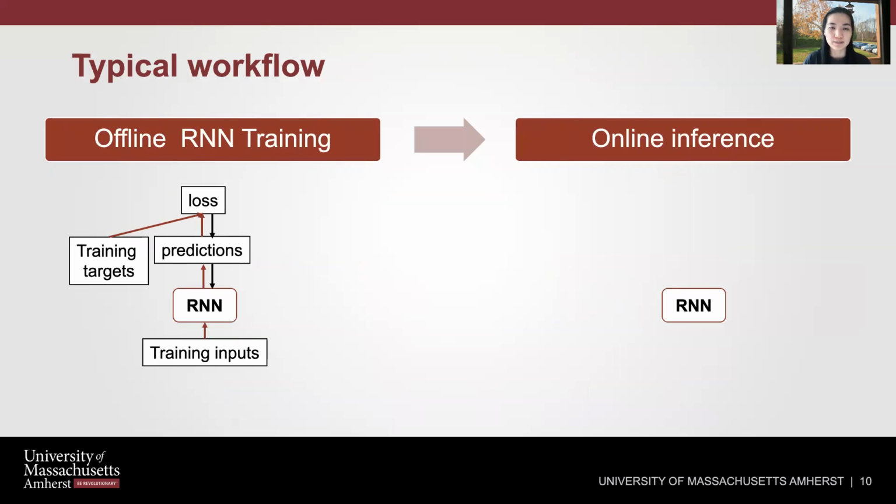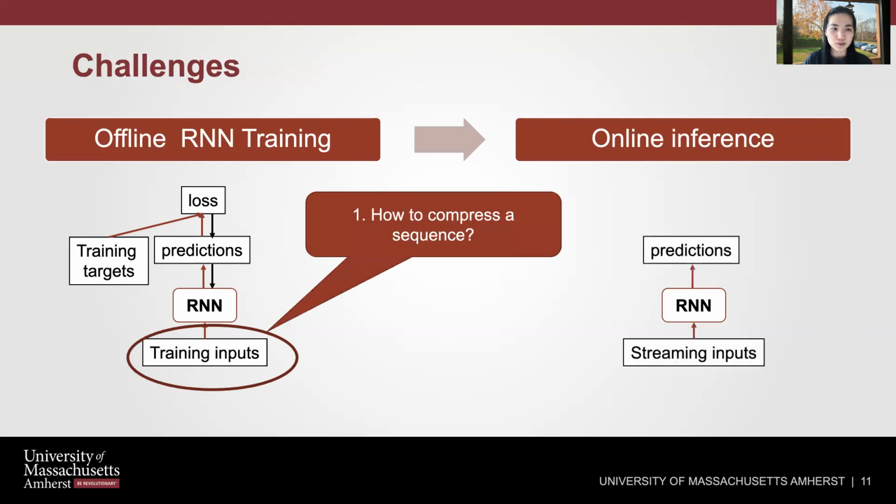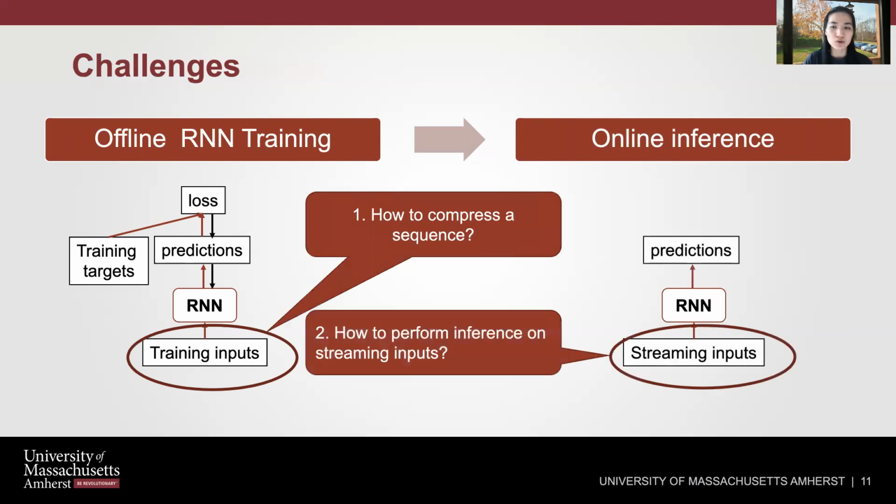Then the model is deployed to handle streaming inputs and then make predictions. To apply compression to RNN applications, the first question to answer is how to compress the training inputs. And the second question is how to perform inference on streaming inputs. Next, I will talk about each challenge and its solution in detail.